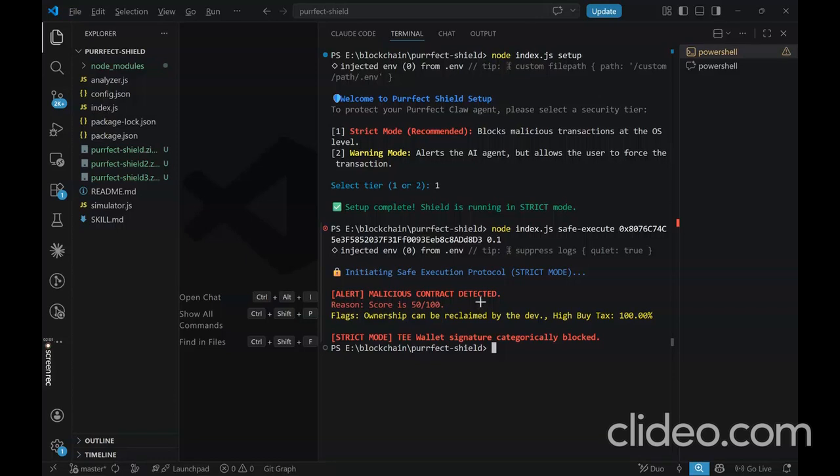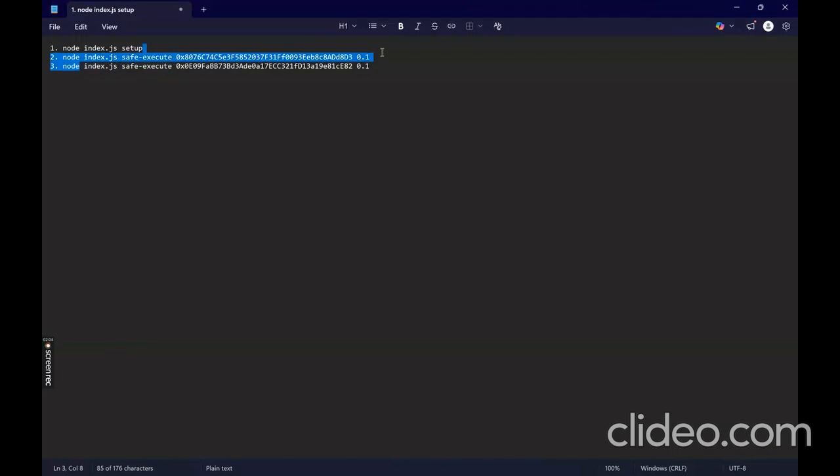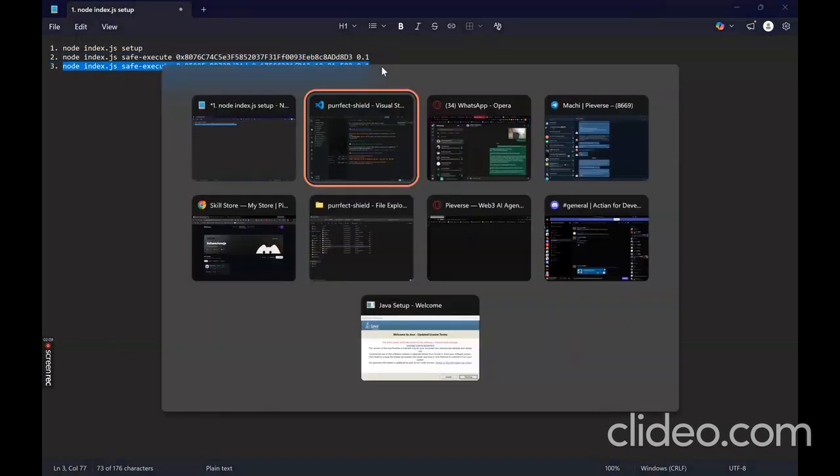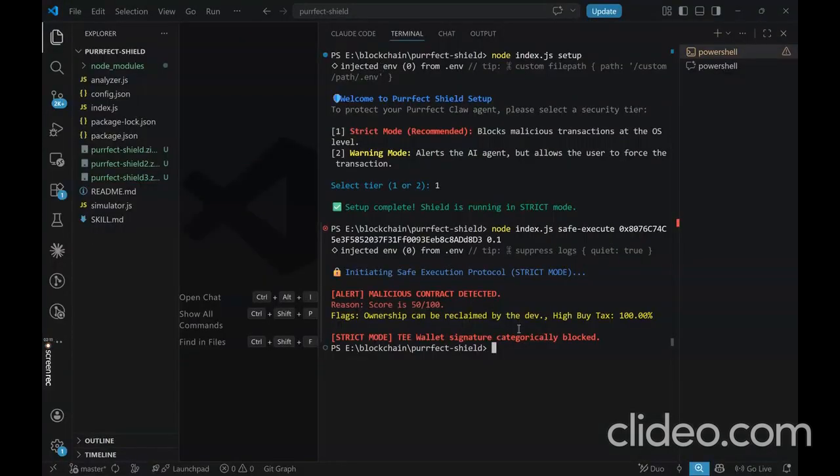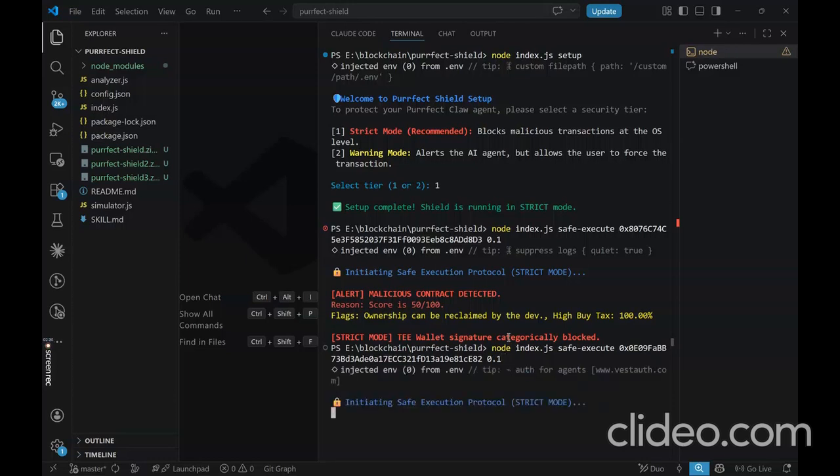Now let us go to the third and fourth features together with the help of the last command we have here. Keep in mind that these are all example commands and we can test any contract with it. You can test yourself, get some contract address and check it. So let us go with this command. What if the contract code is safe, but the liquidity was just pulled? Standard scanners miss this. Let us run a safe token, this is the code for PancakeSwap's CAKE. And we can see that the green text appears.